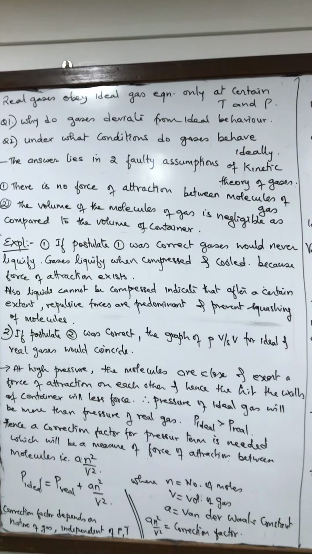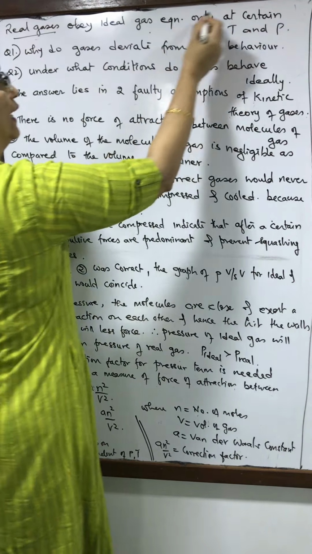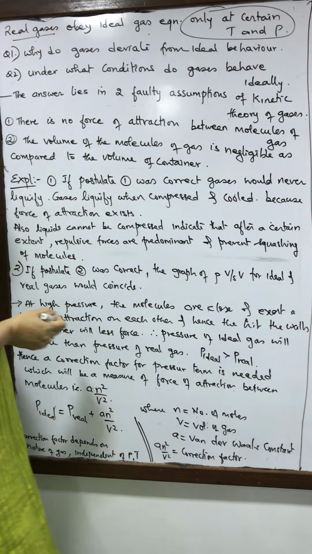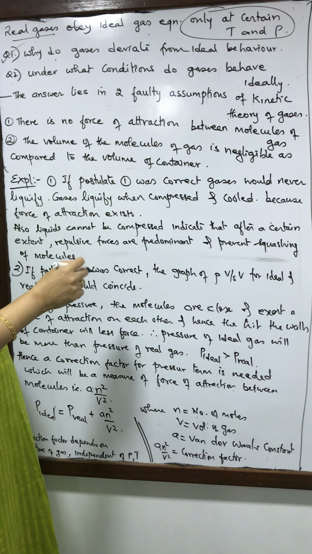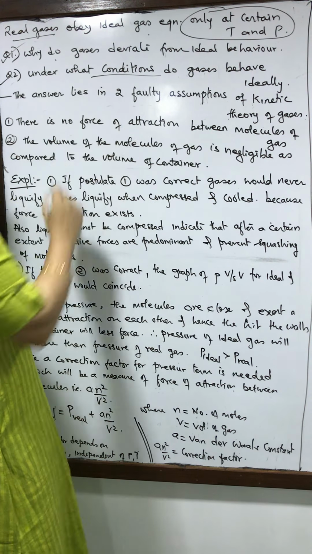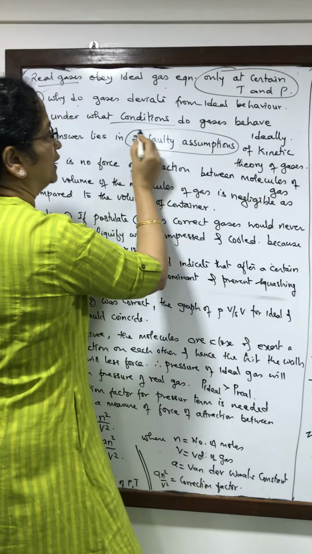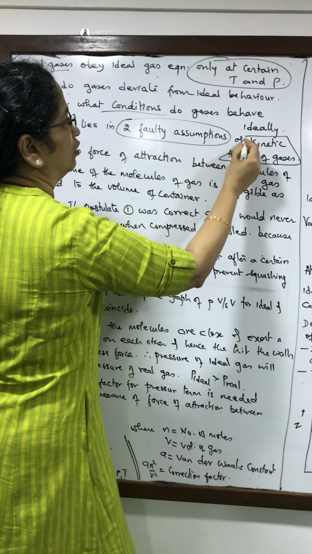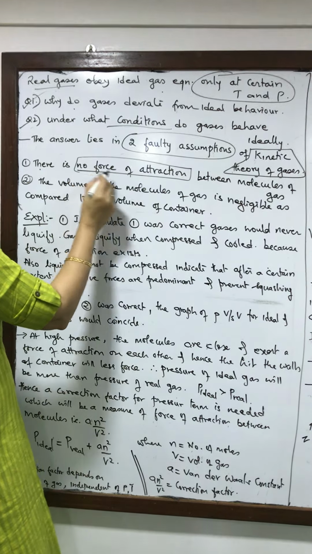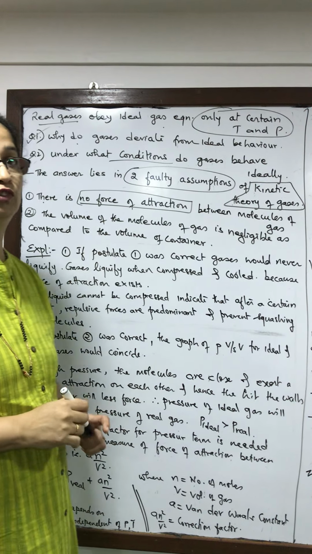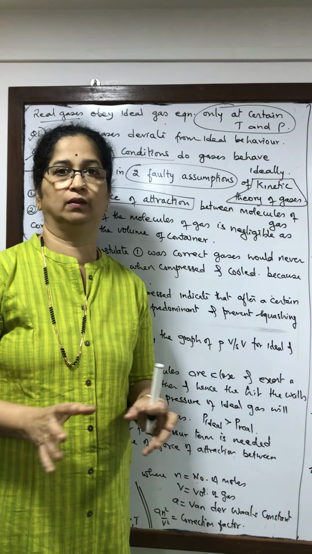As I said, real gases obey the ideal gas equation only under a certain condition of temperature and pressure. So we are understanding why gases deviate from ideal behavior and under what conditions the gases will behave ideally. As I said, there are two faulty assumptions in the kinetic theory of gases. The first one is that there is no force of attraction between the molecules. If there was no force of attraction, the gases would not have liquefied at all.